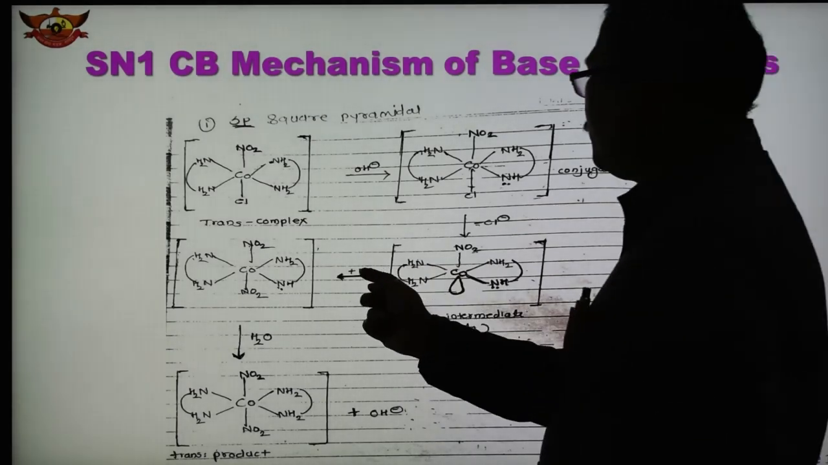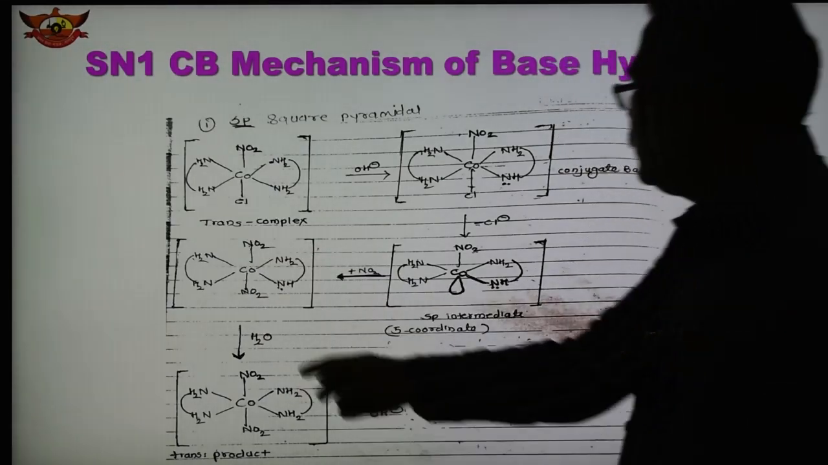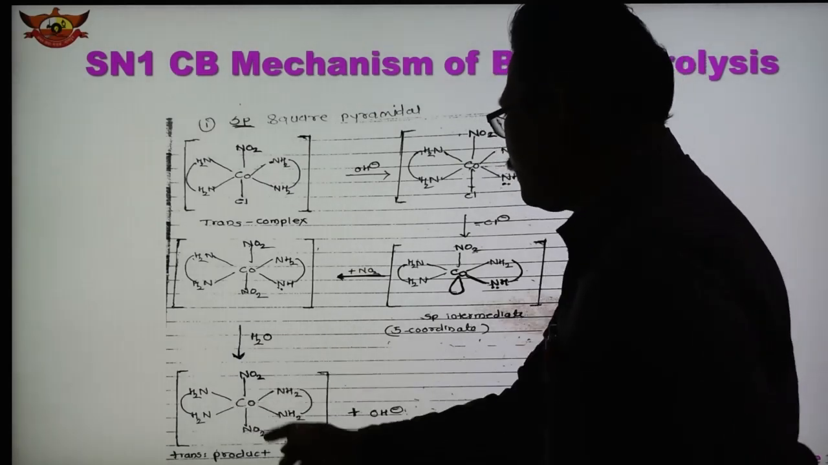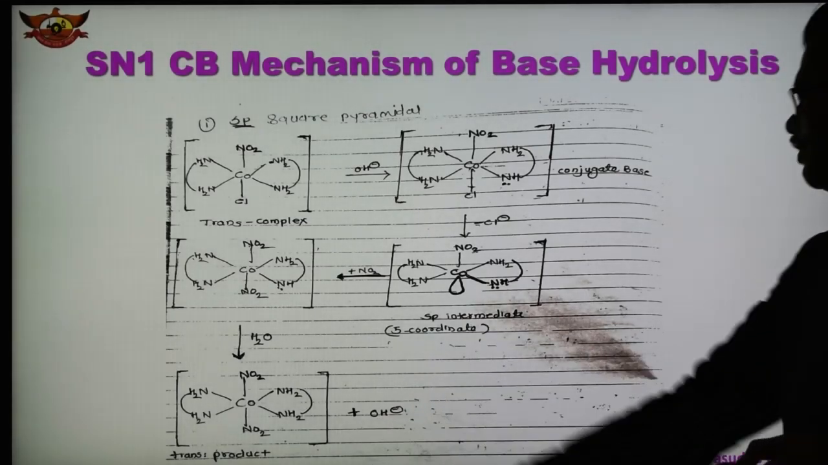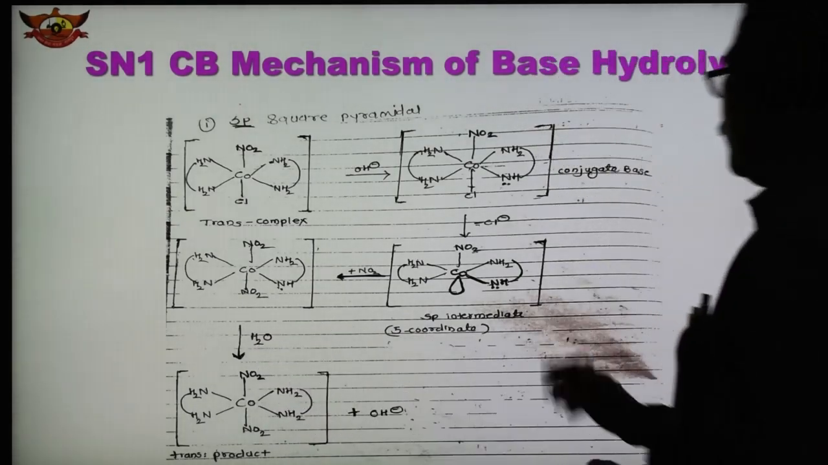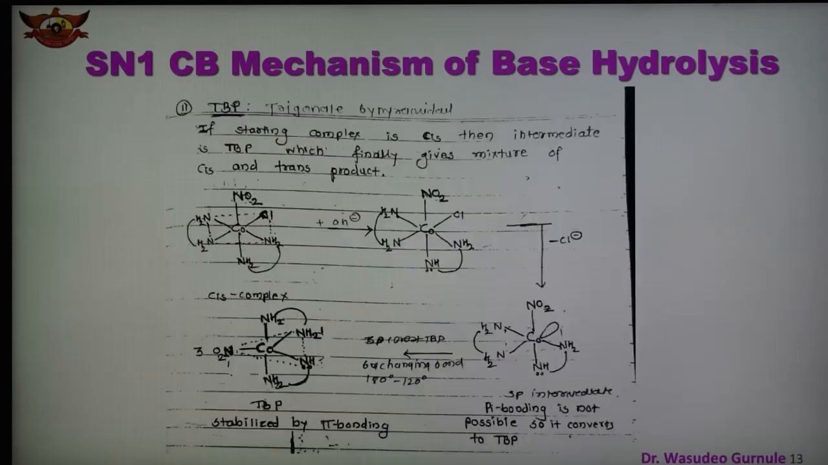And from this, now NO2 comes here. So this is the trans position. And now in presence of water, the proton gets abstracted again, and we get this final product, which is the trans product. So this is the mechanism in case of square pyramidal intermediate. There is a formation of 5 coordinate SP intermediate and we get the final product. Here from the water H is abstracted and OH minus is removed. This is the mechanism of the trans complex.